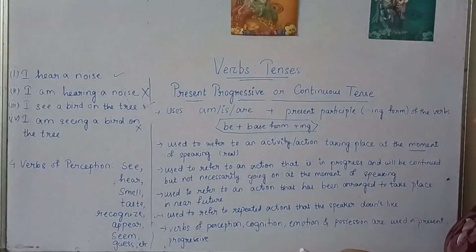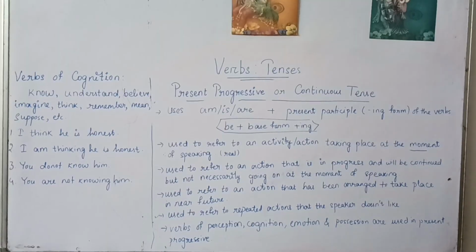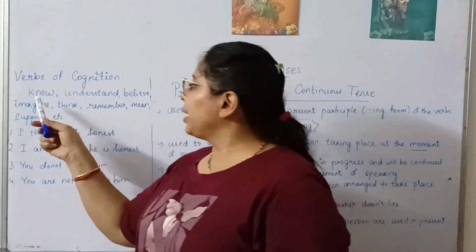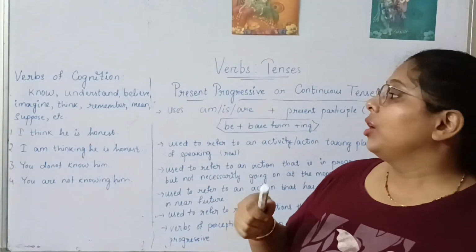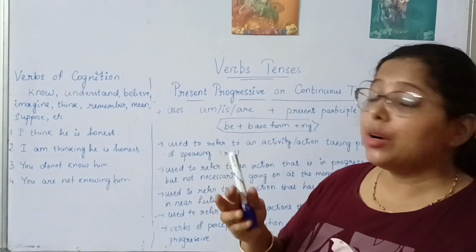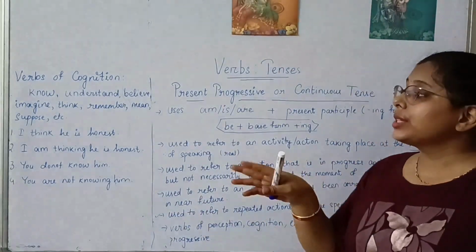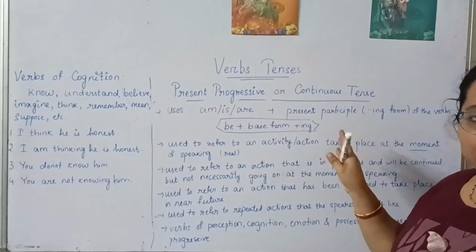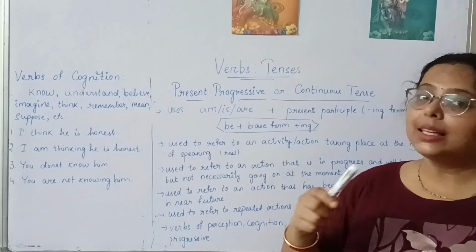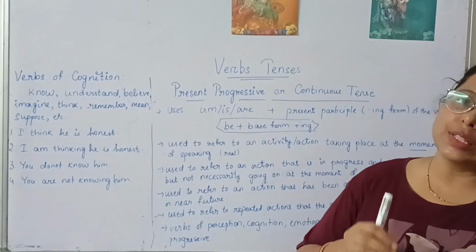Okay, next we will move to verbs of cognition. Verbs of cognition can be like to know, understand, believe, imagine, think, remember, mean, suppose. In those cases, they are not used in the present progressive or continuous tense. Like, I think he is honest. I think he is honest. This itself shows the present progressive or the continuous sense.